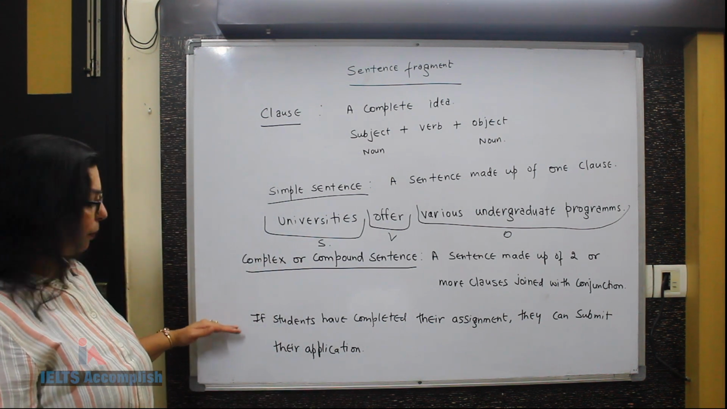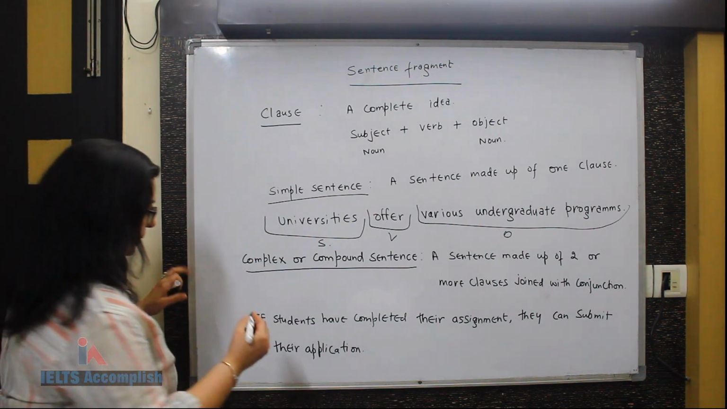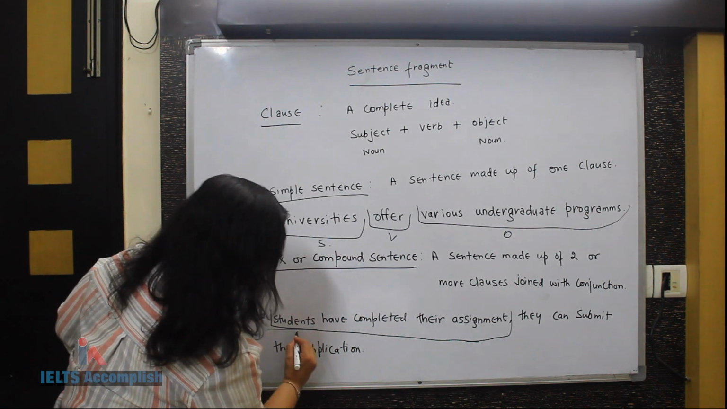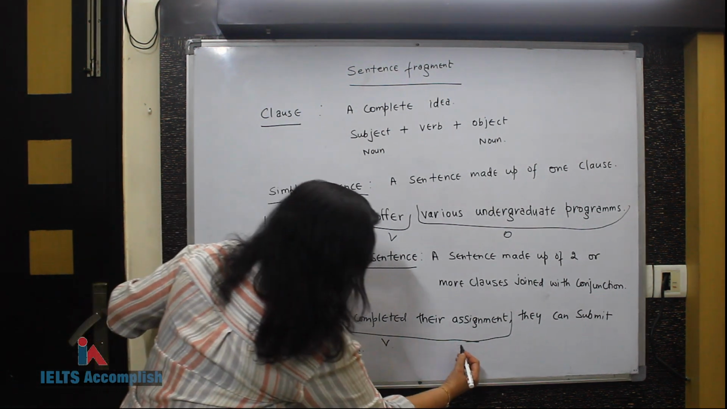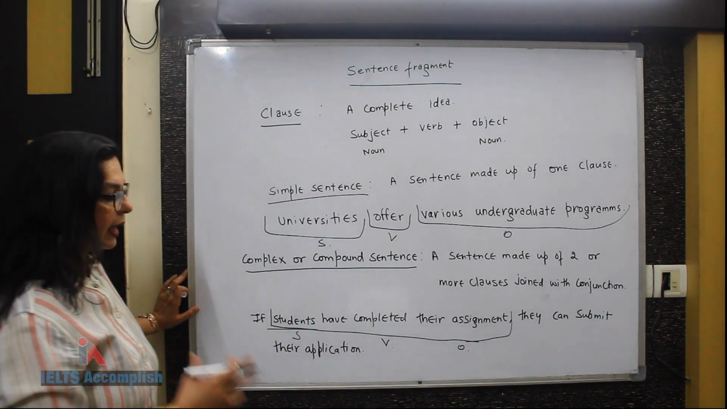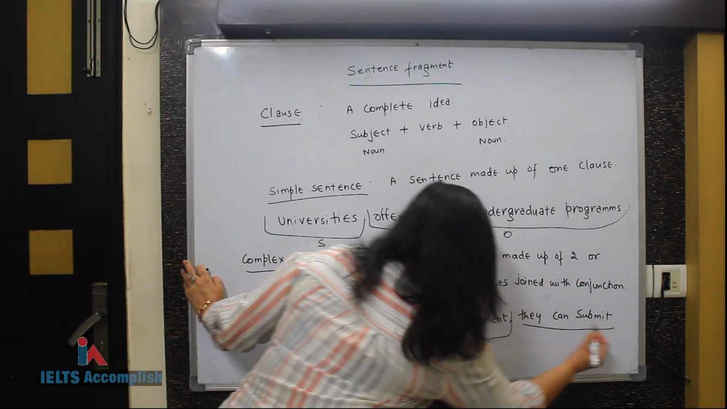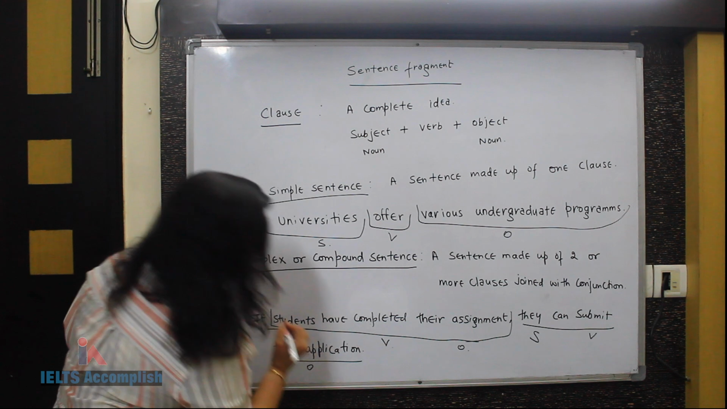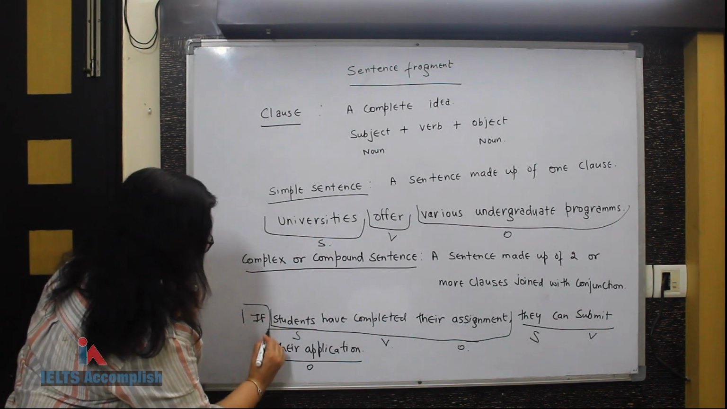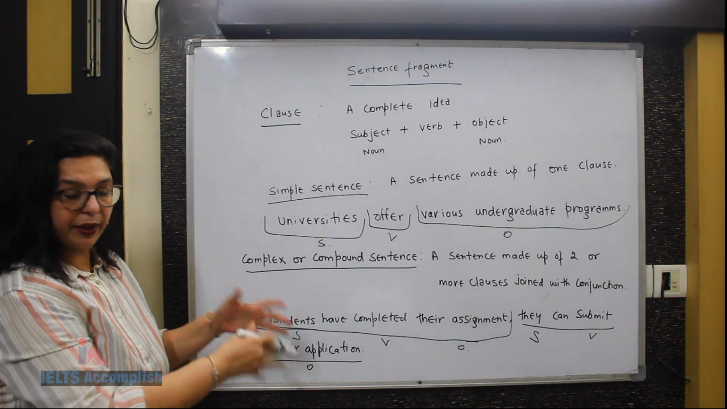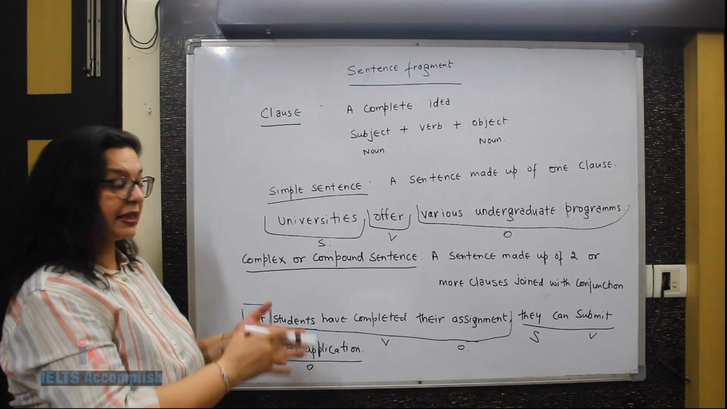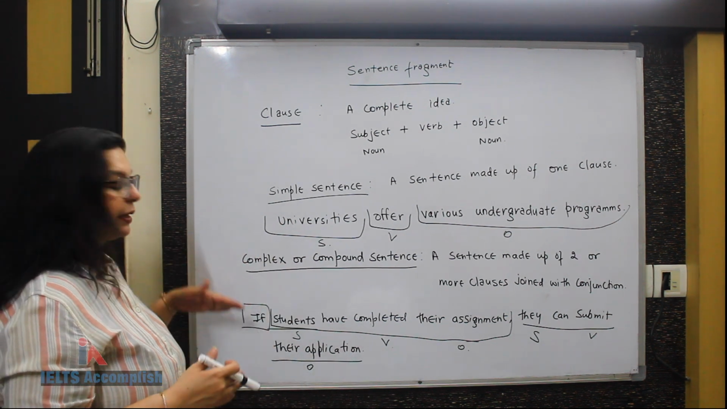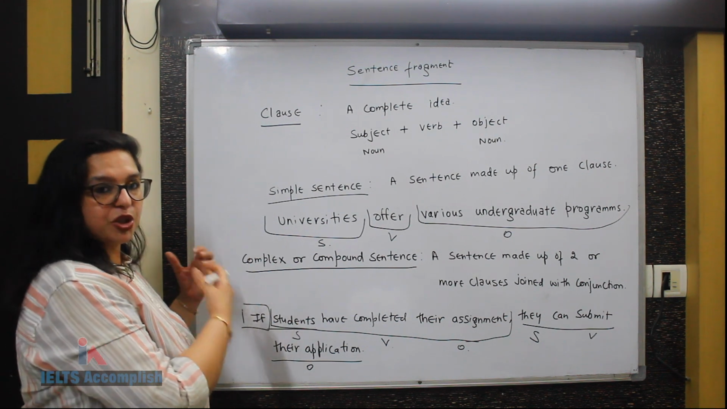For example, this is a complex sentence which has got 2 clauses. Students have completed their assignment, wherein students is the subject, completed is the verb and this is the object. This is one clause. Another clause is they can submit their application, with subject, verb and object, joined with the help of this conjunction, if. So it doesn't mean that the sentence is very complex. It's a very small sentence, simply understood. Yet it is a complex sentence because it is made up of 2 clauses joined with the help of a conjunction.